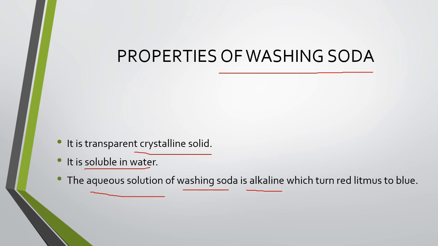Because sodium carbonate is made up of strong base, that is sodium hydroxide, and weak acid, carbonic acid. And as it is a salt of strong base and weak acid, hence the salt is basic in nature and hence the aqueous solution is alkaline in nature.